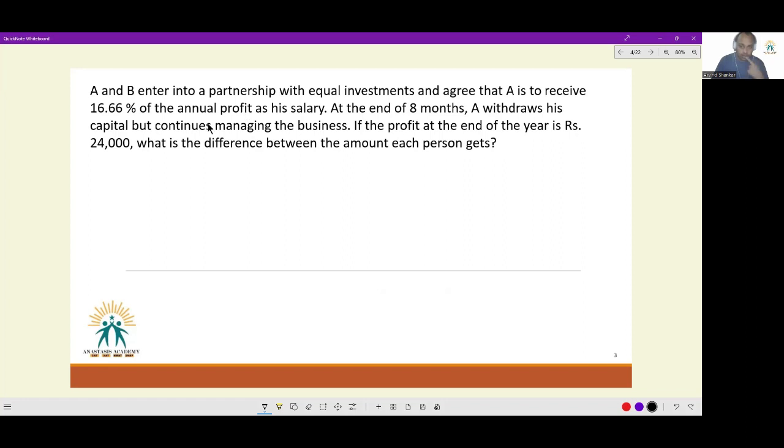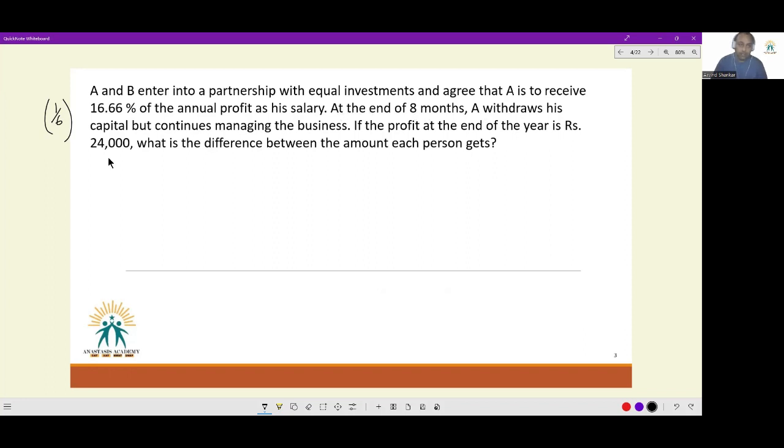See, even while reading, I did not call it 16.66%. I called it 1/6. By now, or with sufficient practice, you should be able to identify there are certain common fractions: 1/6, 1/8, 1/12, 1/15. These are such commonly used fractions that their percentage conversion should happen automatically. So we know whatever profit is there, 1/6 of that is going to go to A as salary.